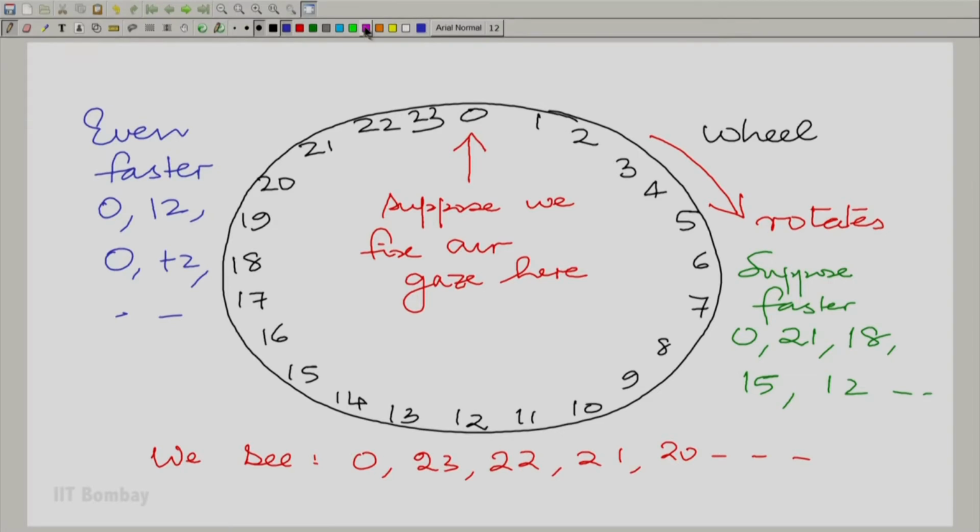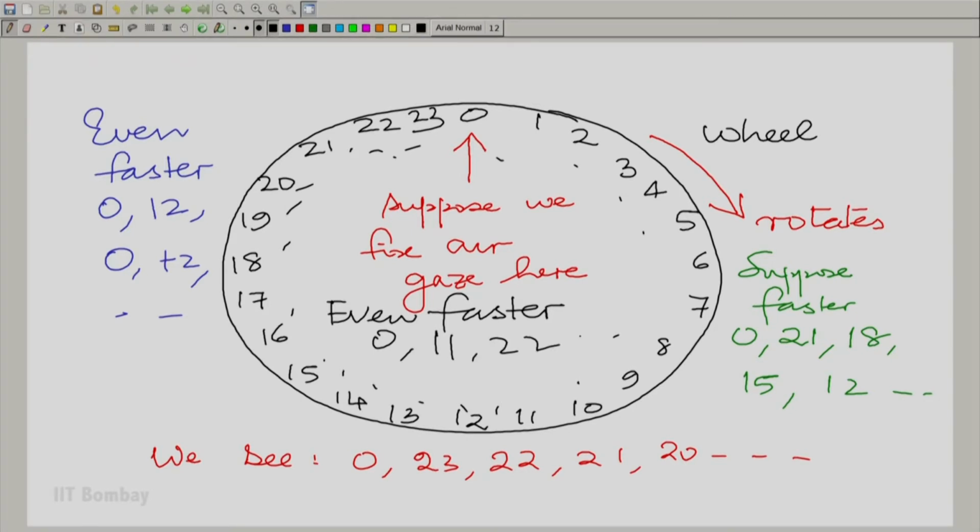And now, if you rotate the wheel even faster, so I am going to show that case in black, even faster, and I am going to write inside, we will see 0, and then all this will get skipped, you will see 11 next, and then all this will get skipped, and you will see 22 next.